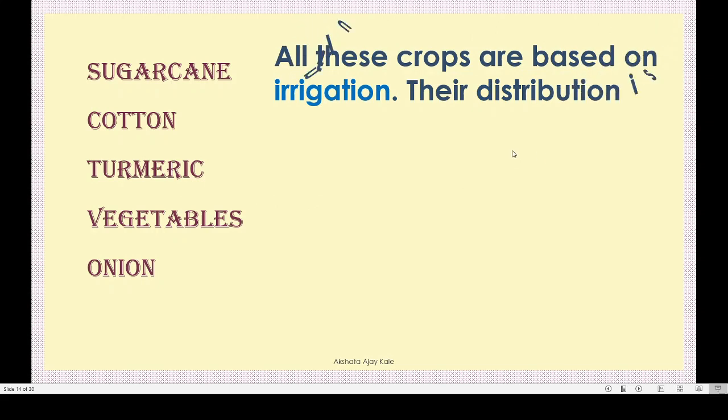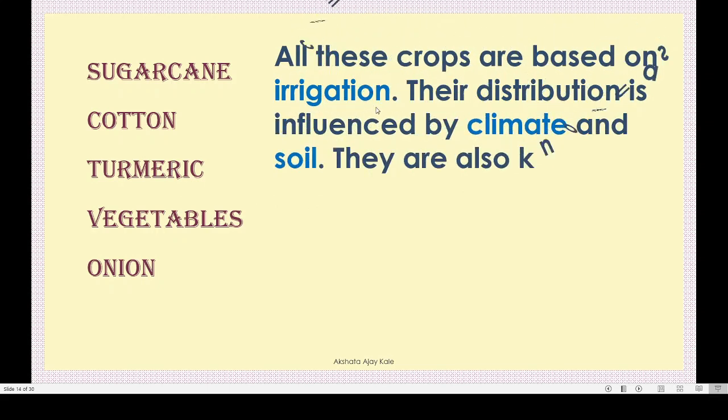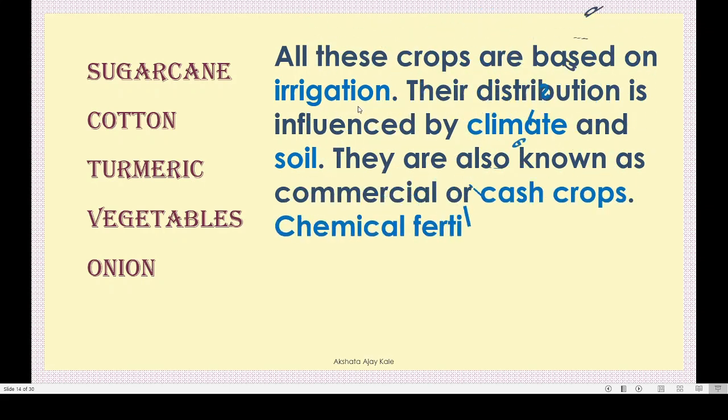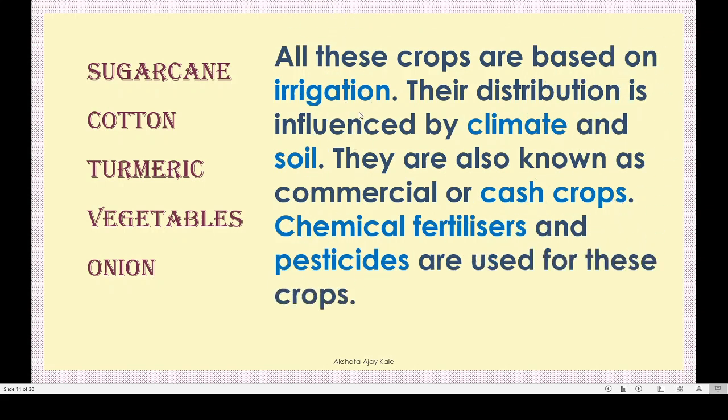These crops are based on irrigation. We have studied about irrigation in the first part. Irrigation means we supply water to these crops. We are not dependent on the rain for water, correct? So this is called irrigation or Bagayati